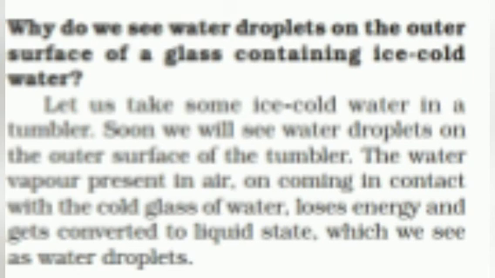Let us see the next question. Why do we see water droplets on the outer surface of a glass containing ice cold water? अगर हम ठंडा पानी ले, तो we can see small water droplets situated over the outer surface of the glass. Let us take some ice cold water in a tumbler. Soon we will see water droplets on the outer surface of the tumbler. That is the water of condensation actually. We know that the water vapor present in the air, on coming in contact with the cold glass of water, loses energy and gets converted to the liquid state, which we can see as water droplets.